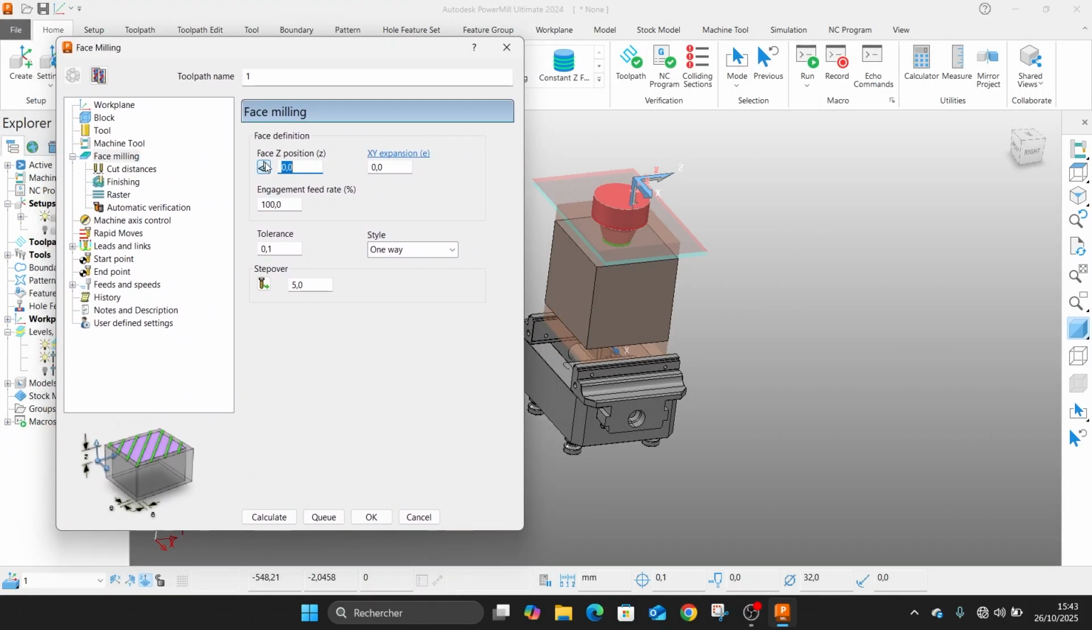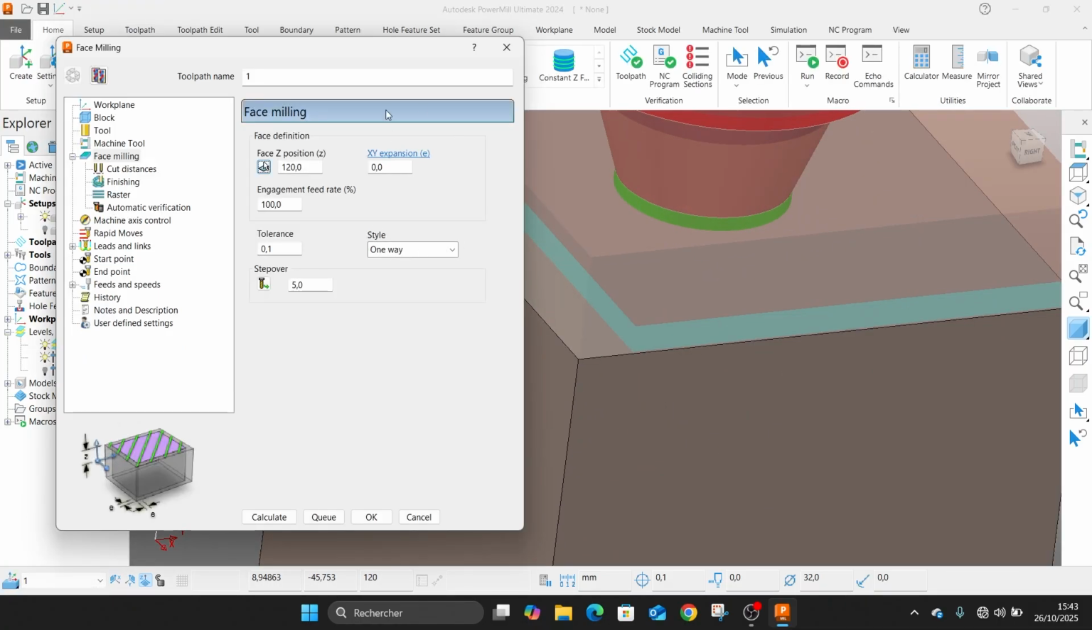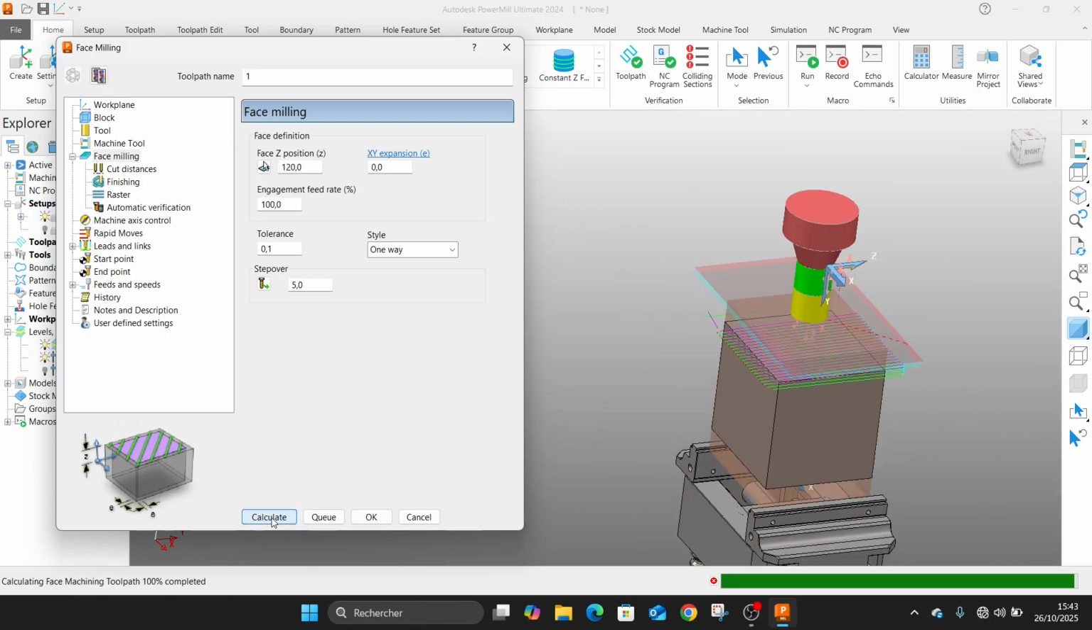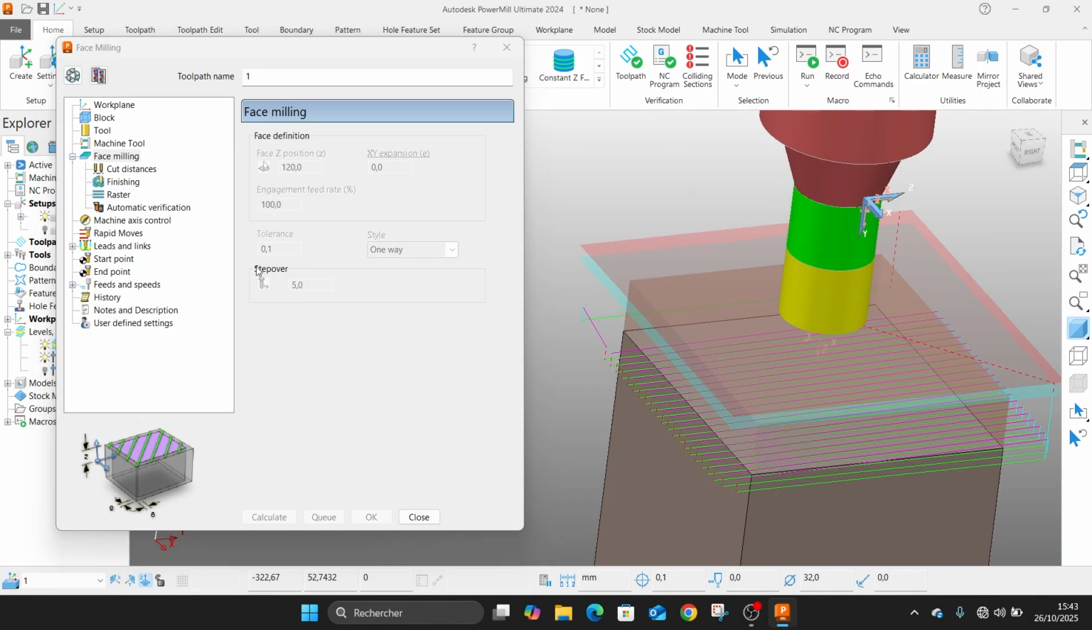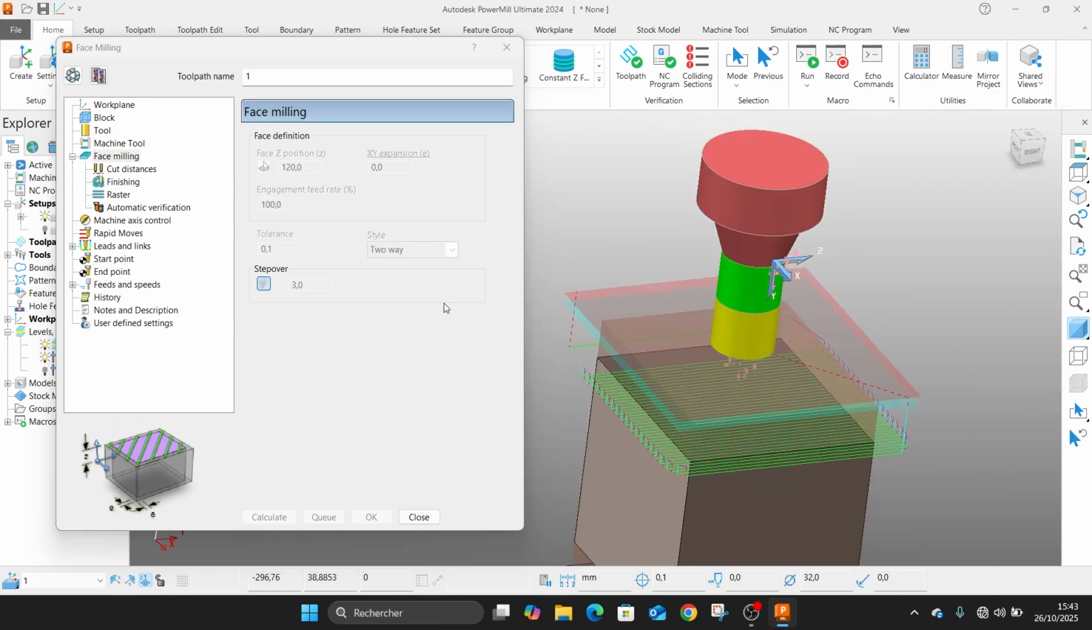So with this face milling toolpath, we can, for example, select this surface to face mill it, and let's calculate. We'll have this. We can do one way or two ways by directional, so it will go and return, and step over we can put 3 millimeters, for example. Let's see what will change. So we'll have less here.